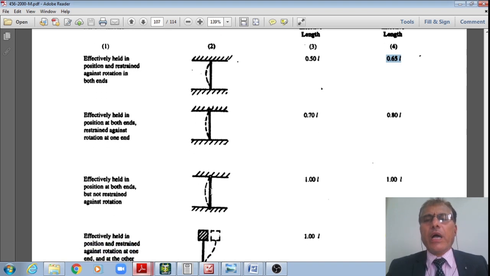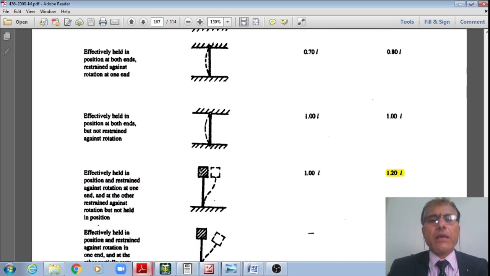Therefore, assuming that, that is a sway frame. Now what I can say is effectively held in position and restrained against rotation at one end, means at the bottom end, and at the other end restrained against rotation but not held in position. This is my assumption.